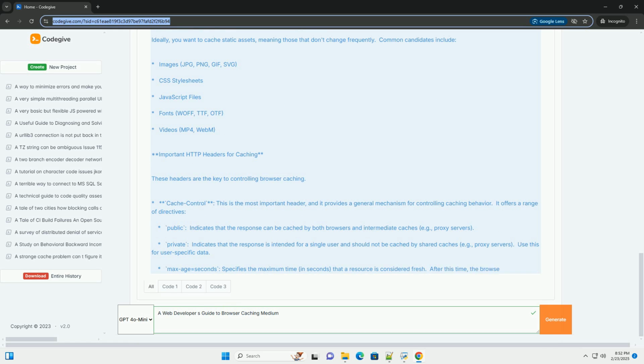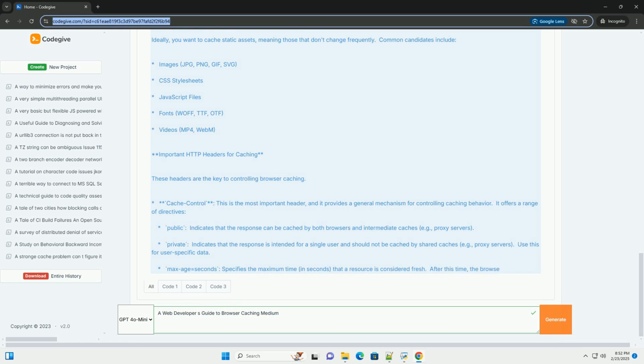2. Cache location. Browsers use a hierarchy of caches. Browser cache, private to each browser instance. Proxy caches, shared by multiple users, for example an ISP's proxy server. 3. Types of assets to cache. Ideally, you want to cache static assets, meaning those that don't change frequently. Common candidates include